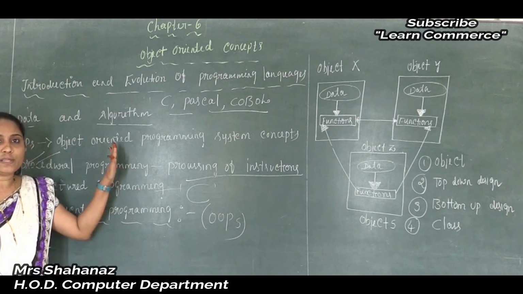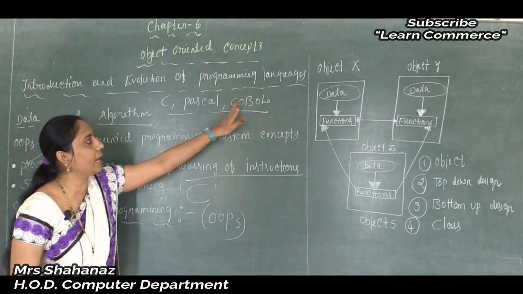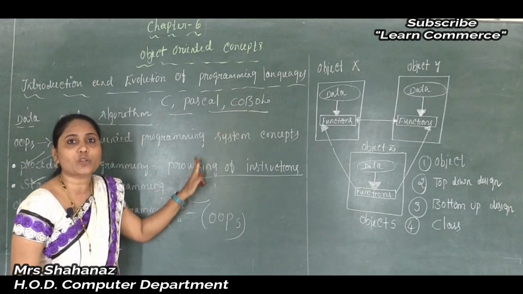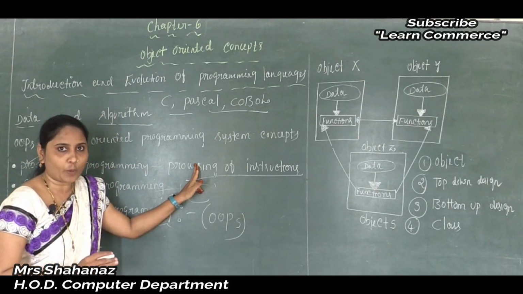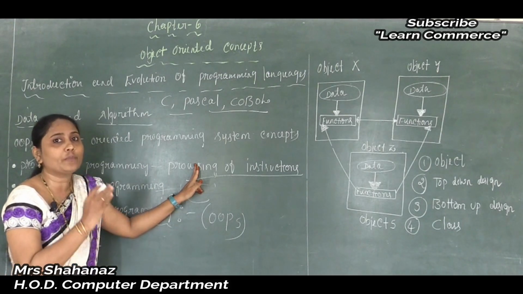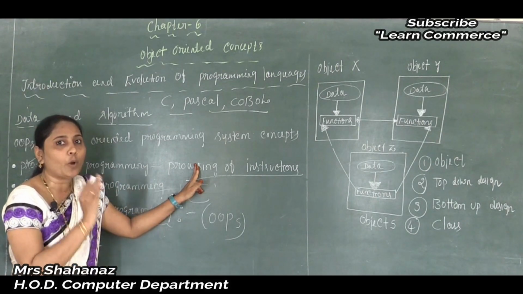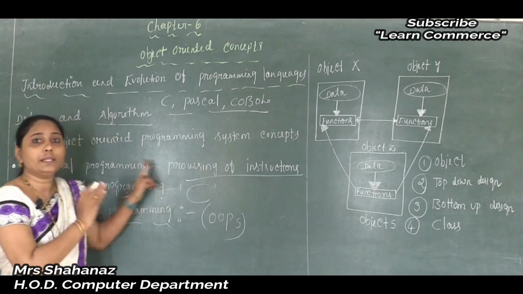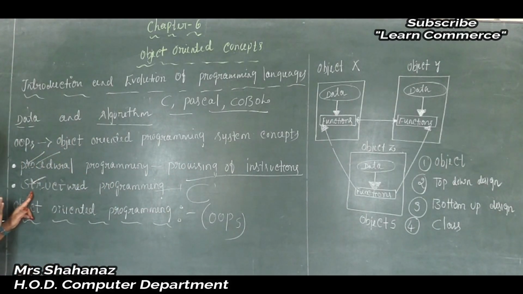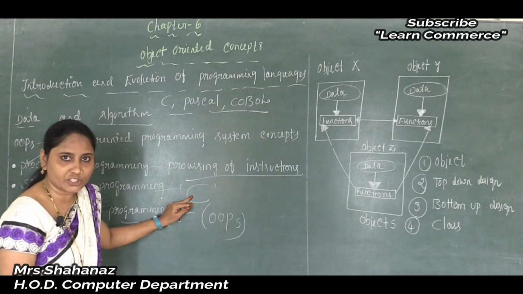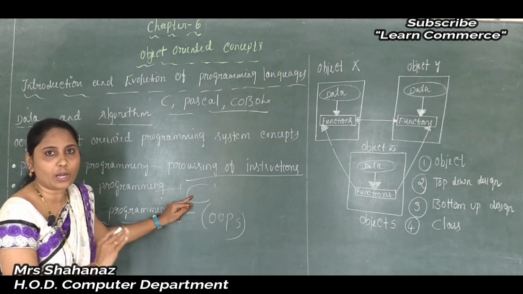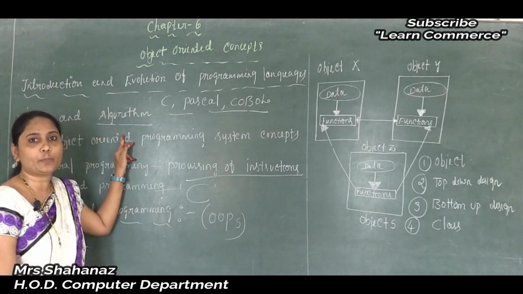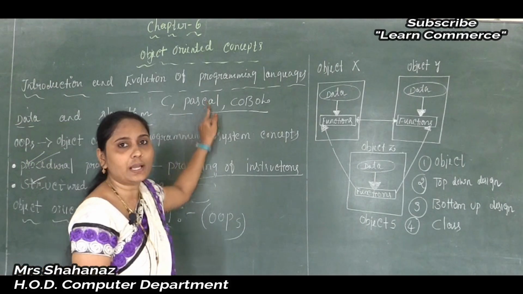Clear this point here? Some of the procedural programming languages, we know, are Pascal and COBOL. That means it depends on the processing of the instructions. If instructions are proper, then only we can execute the program without any problem. But if there is any problem in our instruction, then it's not possible to get the result. Because of these problems, scientists needed to develop a new programming language, called the C programming language. The C programming language was a better programming language when compared with the procedural programming languages, Pascal and COBOL.